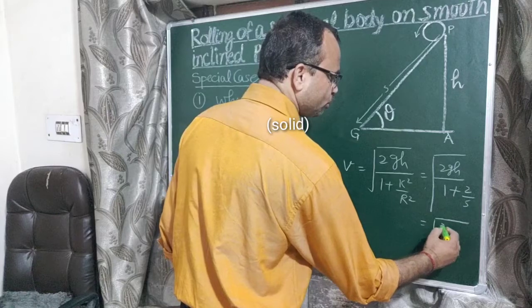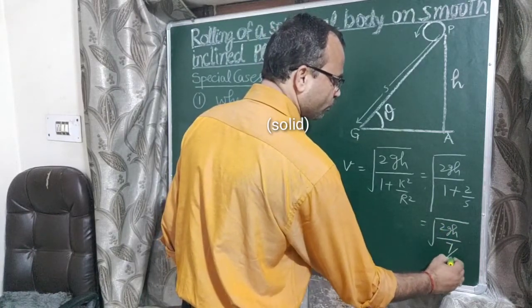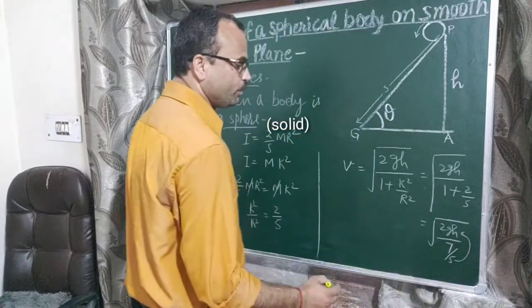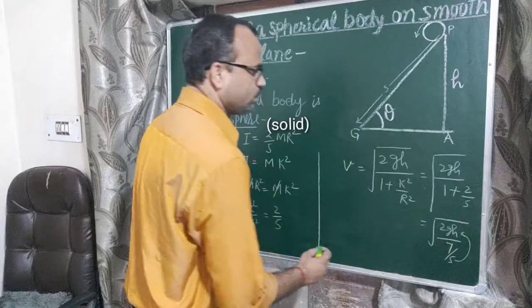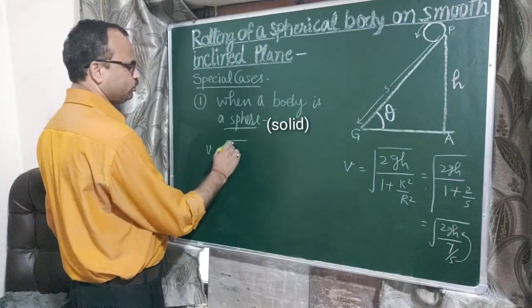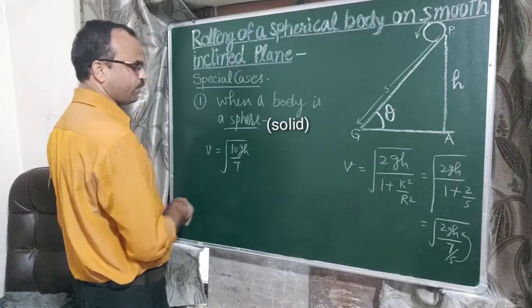So 2gh upon 7/5. This 5 moves to the numerator. V equals the square root of 10gh/7.